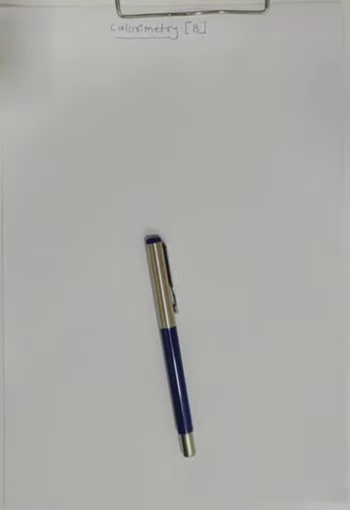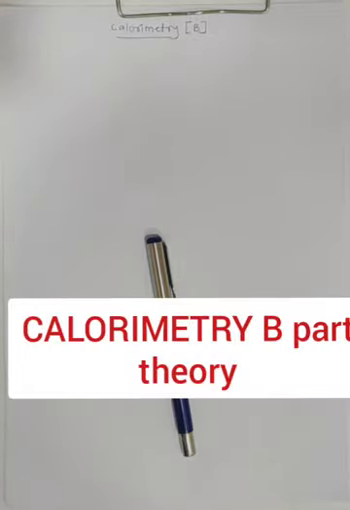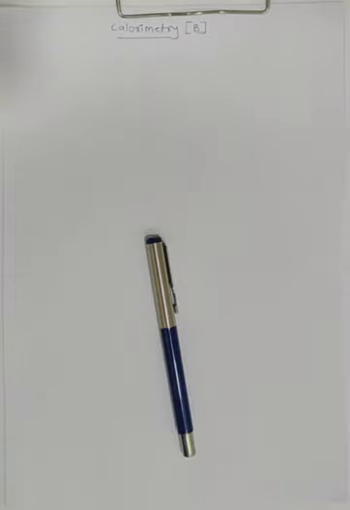Guys, we are starting with the B part of calorimetry. This theory part is really interesting. The application involved is really too good, and it's quite simple compared to the A part theory. But the numerical is the only challenging part in the B part of the chapter.